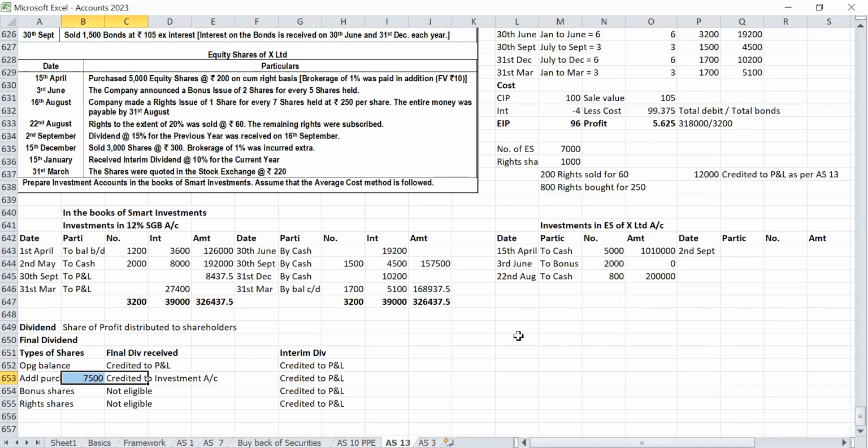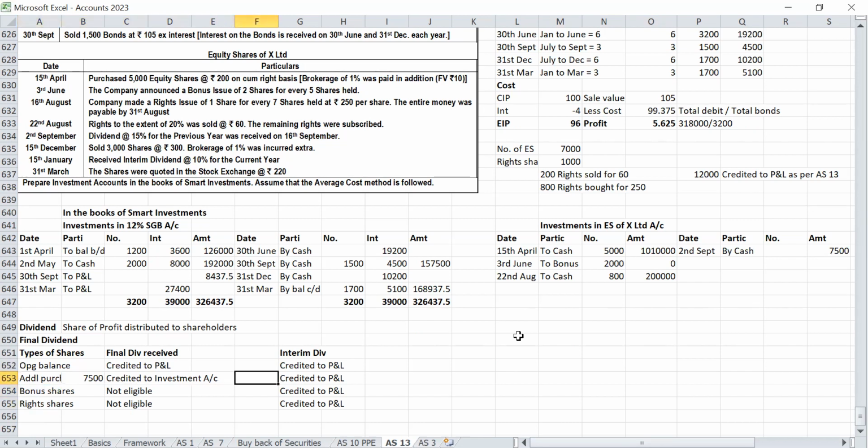Credit side, sir. 2nd September, by cash, investment in equity shares, sir. By cash, 7,500. Opening balance is not there, so nothing will be credited to P&L. Bonus and rights are not eligible for final dividend. Interim dividend is separate. Interim dividend is 15% for the current year. So this is eligible for all: opening balance, additional purchase, bonus, rights, everything.